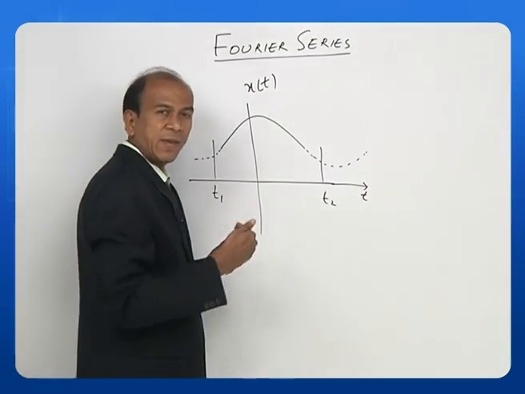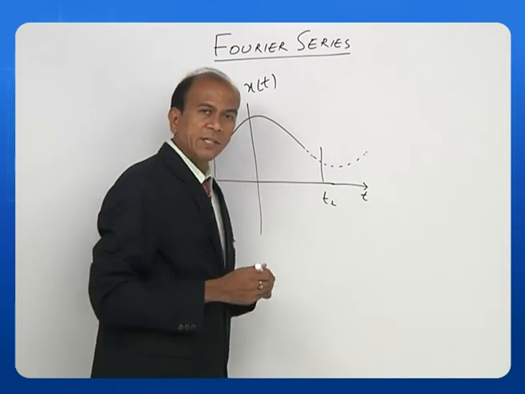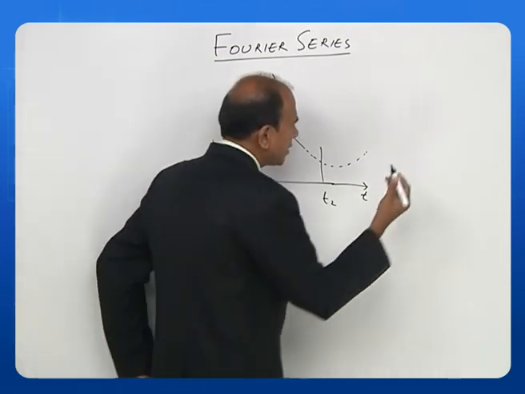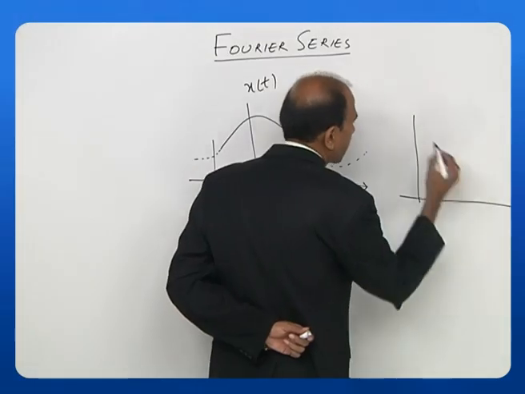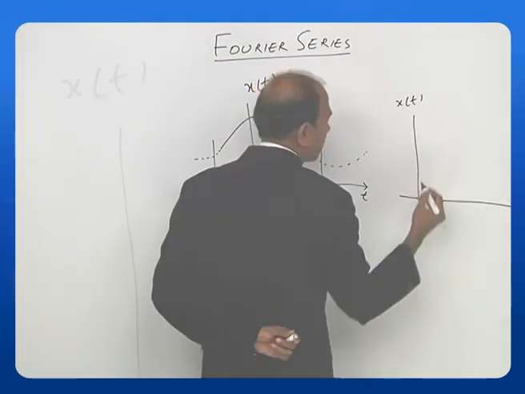Let us see a case where finite discontinuities are available. Let us take another case here. Okay, this is t. This is x of t.